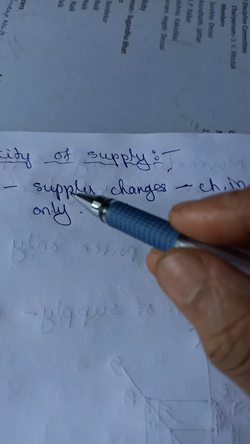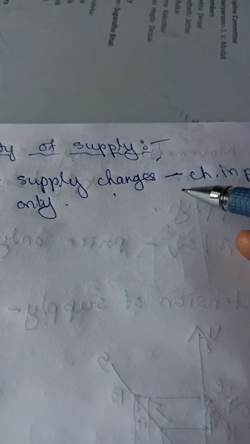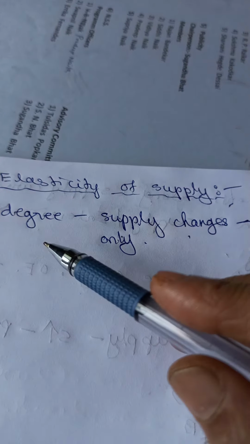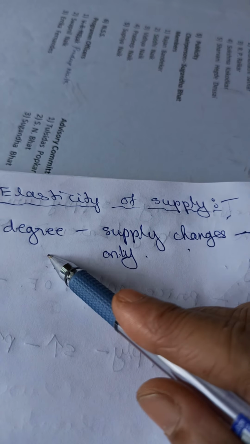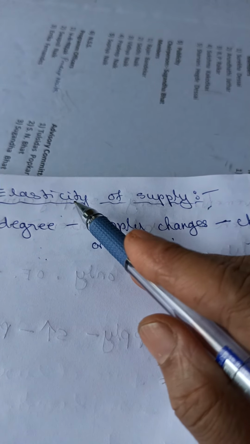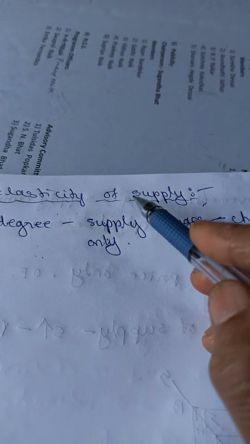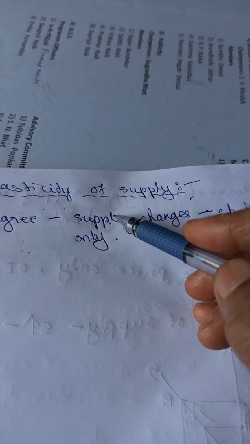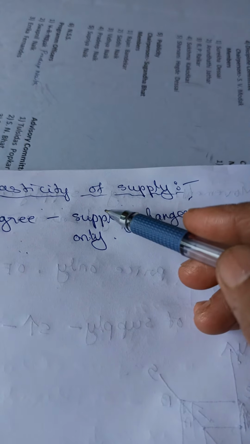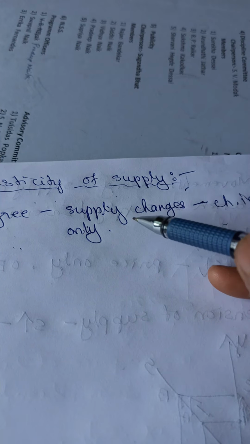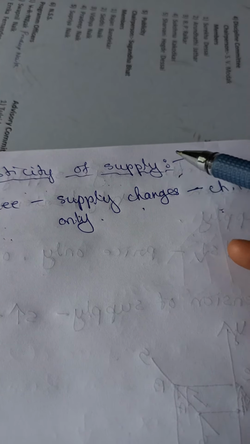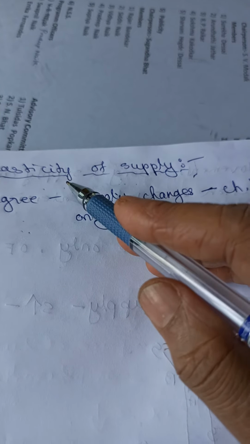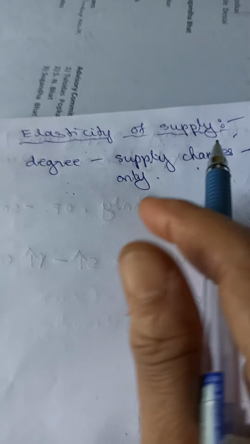So as you all know, when the price changes, supply also changes. How much change there is in the supply due to change in price is calculated or measured, and that is called elasticity of supply. Is it 10% or 20%?